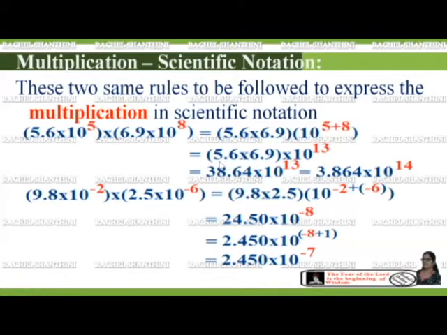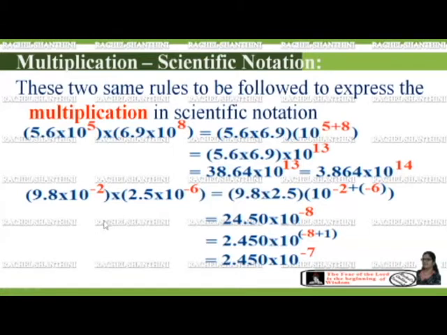Then when we multiply 5.6 by 6.9, we get 38.64 × 10 to the power of 13. If we want to move this decimal one place to the left-hand side, then we have to add plus 1 in the exponent. So the number will become 3.864 × 10 to the power of 14.